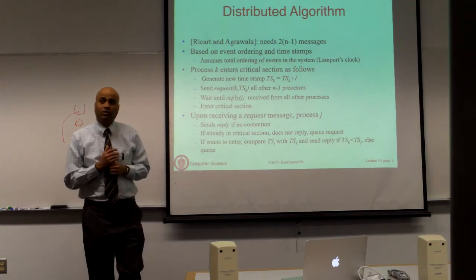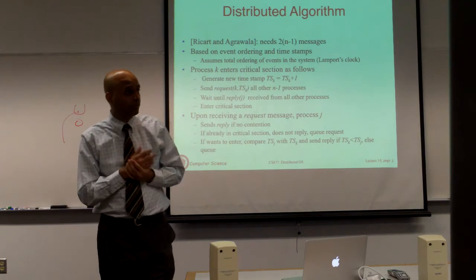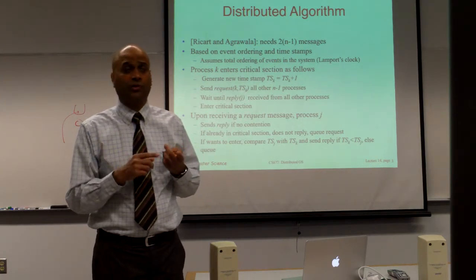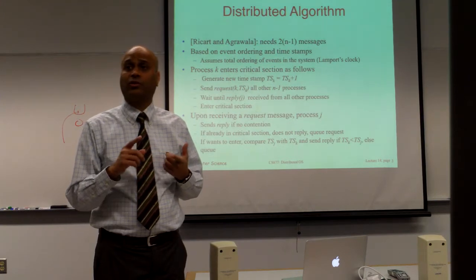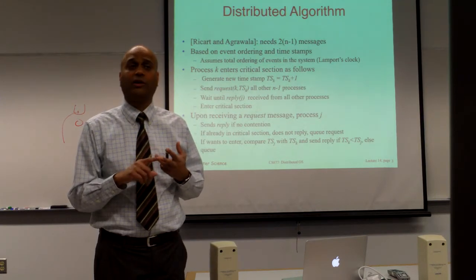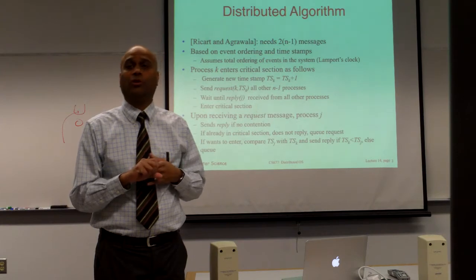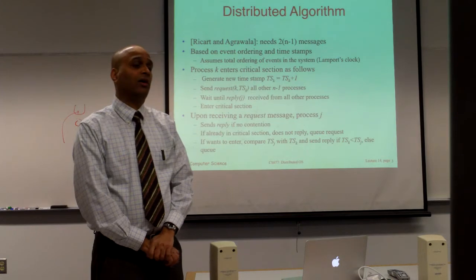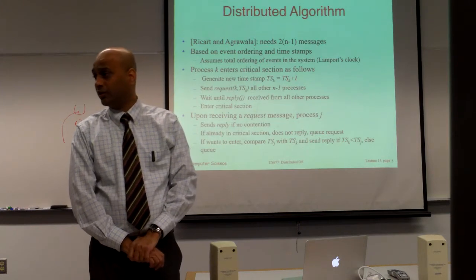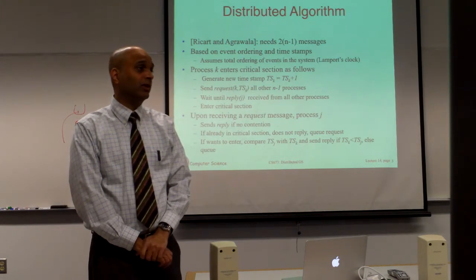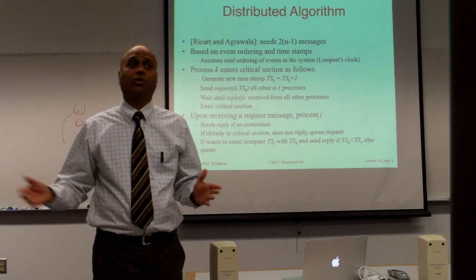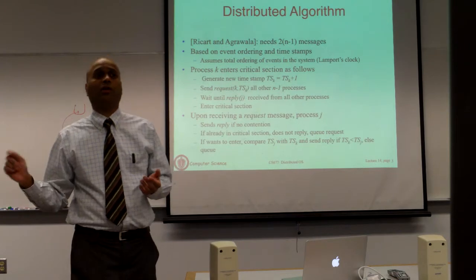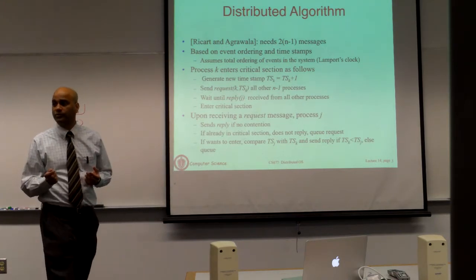Is this clear? So this is using several different concepts we have seen so far. Using Lamport's clock, you can also use vector clocks as I mentioned, and you're going to use total ordering. You're using Lamport's clock to reason about which of the processes has actually made the first request to get the lock whenever there is contention. That's the process there. So you basically are going to grant locks in the order of Lamport's clock values.